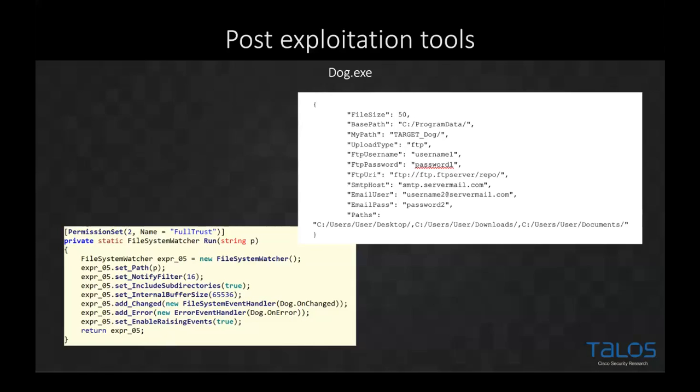So the binary here, as I mentioned, uses a file system watcher, and what it will do is generate an event each time a file is modified in one of the directories in the paths. So if you look at the paths variable underneath in the white just here, you will see that these are the files, comma separated, and paths that we want to look for new files and new events being carried out. So you'll notice it's things like downloads, documents, and desktop. So the desktop might be where I default save files to, document might be where my email default saves files to, and then downloads is where I download information to and from the internet.